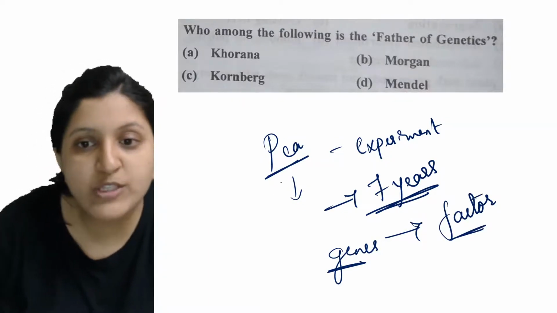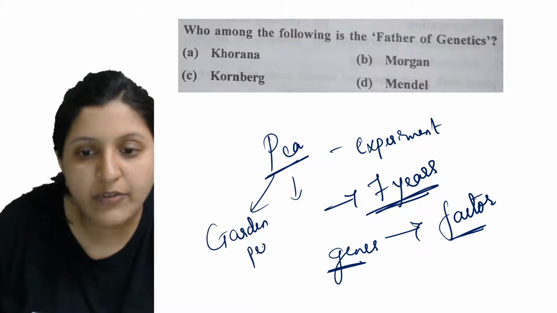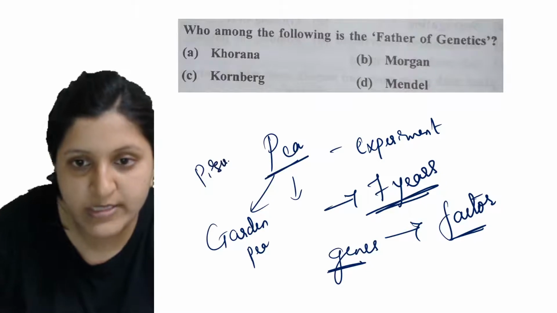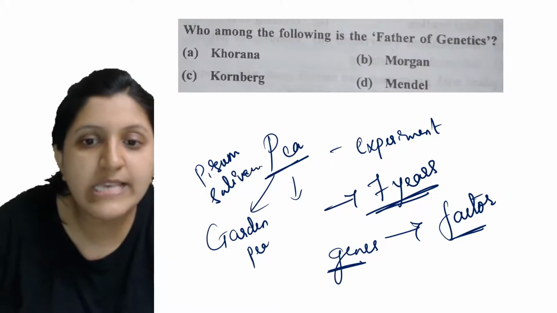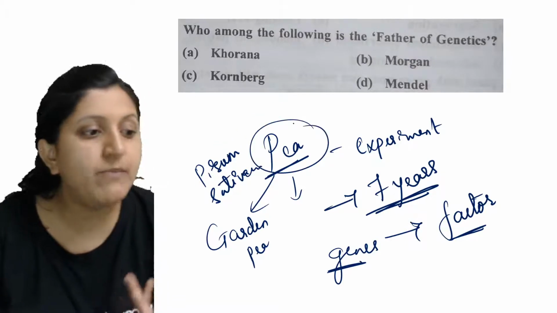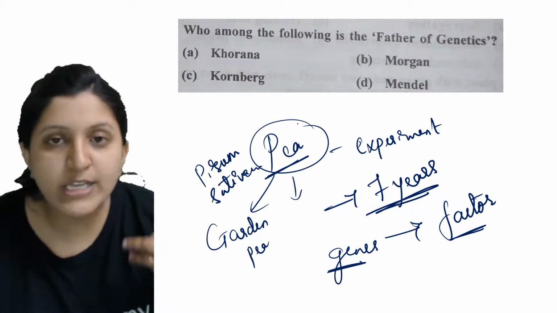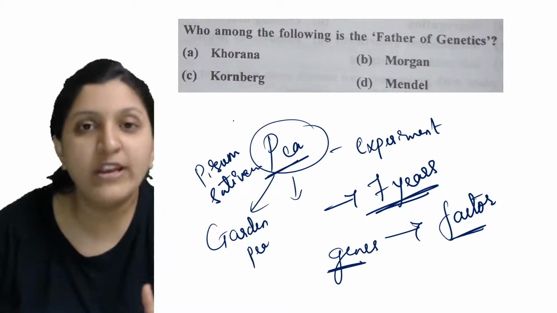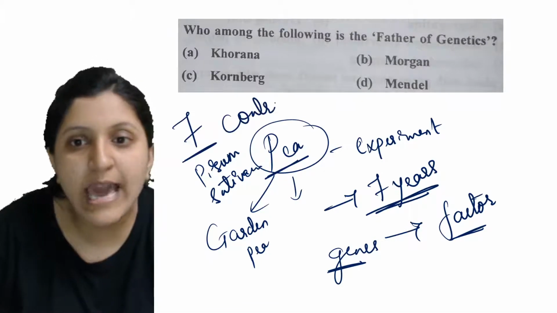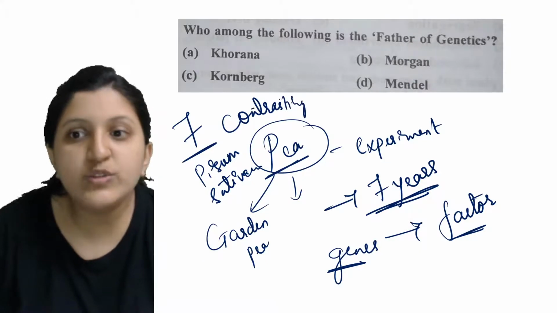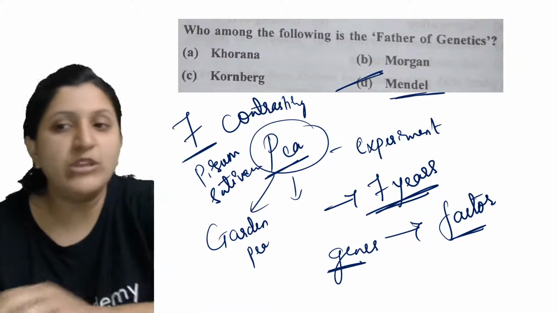So the pea experiment: the pea is basically a garden pea, and the scientific name is Pisum sativum. He was experimenting on the garden pea plant because it was an annual plant with an easy life cycle. It produced all the different contrasting characters. Totally, he took 7 contrasting characters for the study. So Mendel is the one who started studying the pea plant.